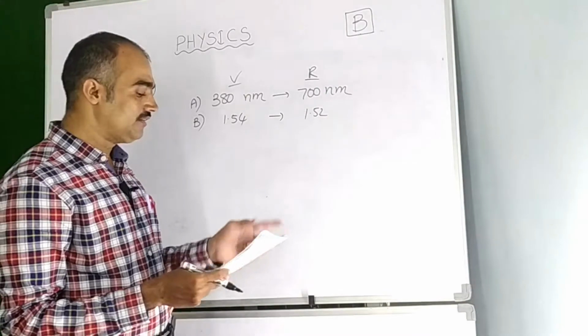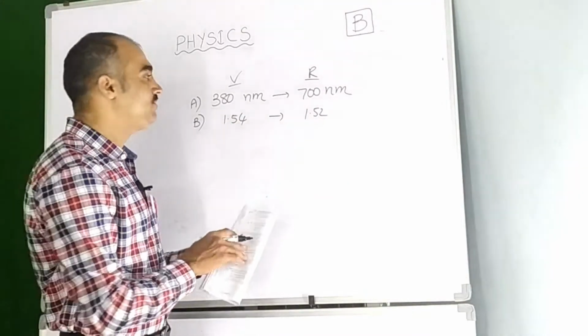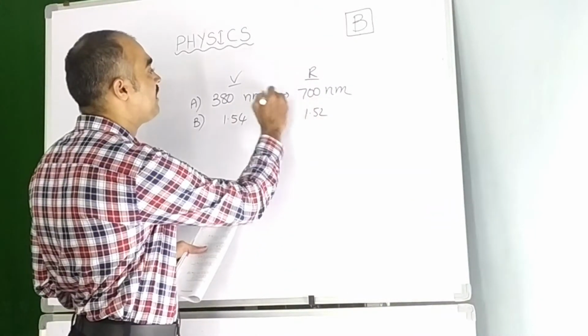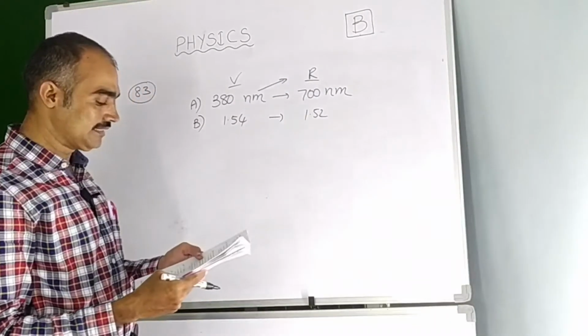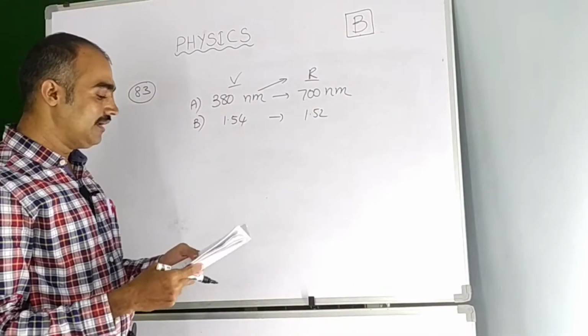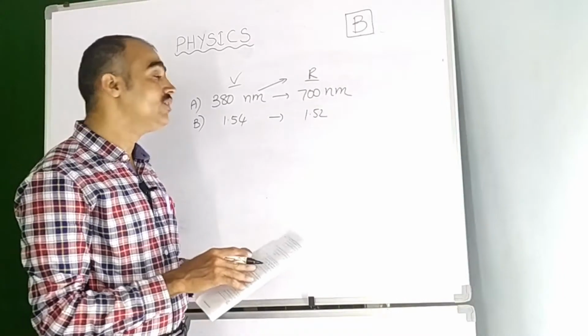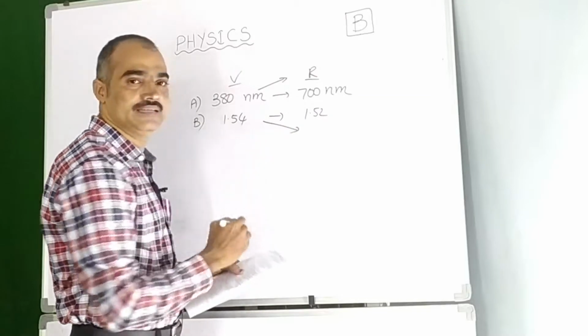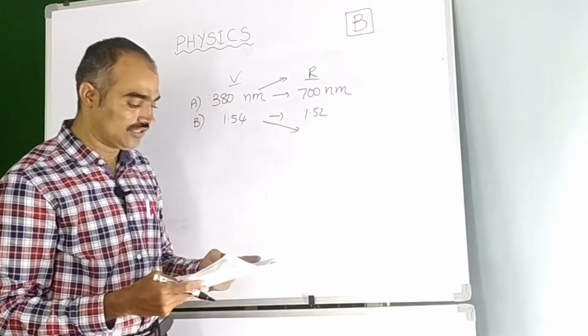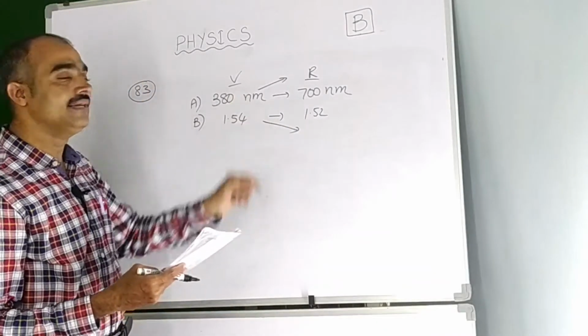The first statement says that wavelength increases. Observe clearly here, from 380 to 700, wavelength increases only. So option A is correct. And the second one says refractive index also increases, but here you see 1.54 and 1.52, it decreases. So here we can say that according to the options, only A is true.